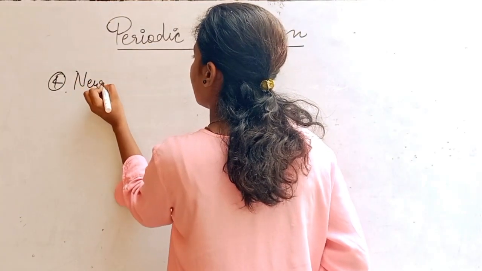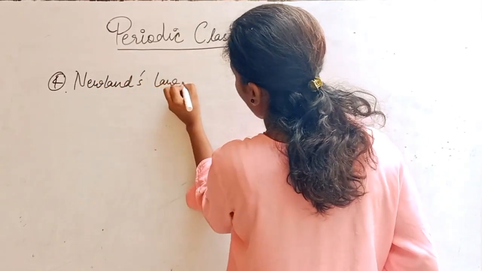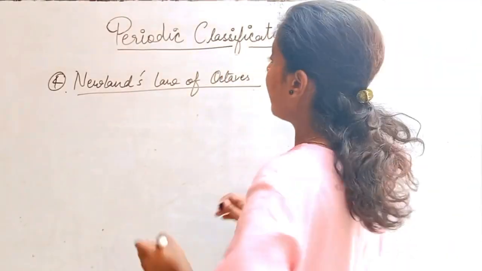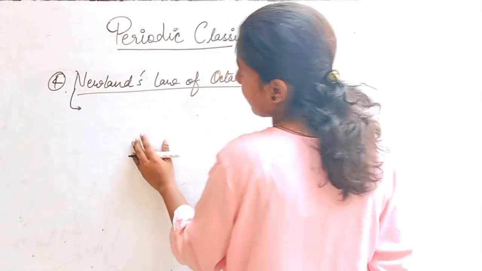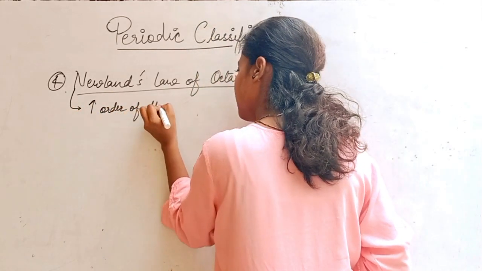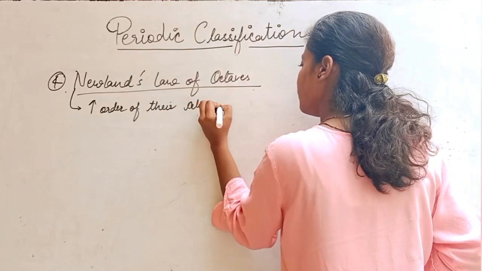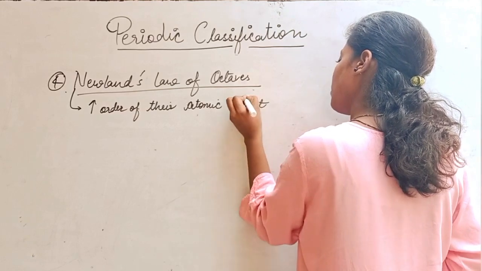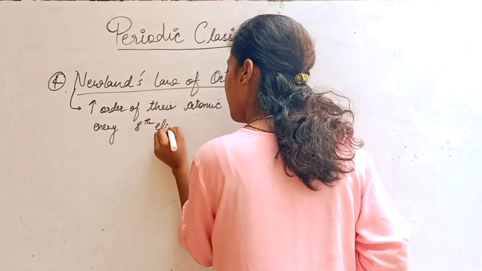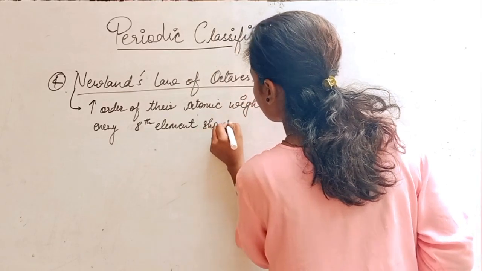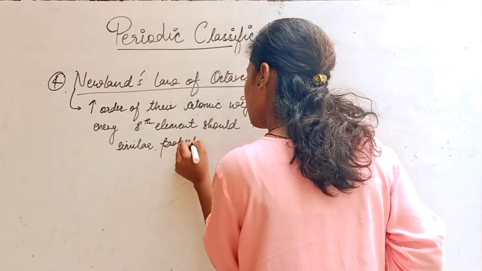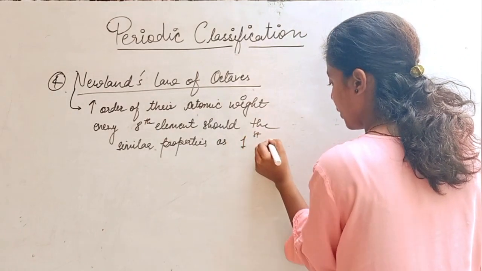We'll be talking about the fourth one, Newlands' law of octaves. Newlands' law of octaves says that we group the elements in such a way that the elements need to be in an increasing order of their atomic weight, as well as every eighth element should have similar properties as the first one.